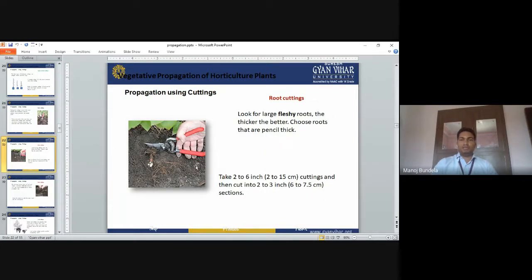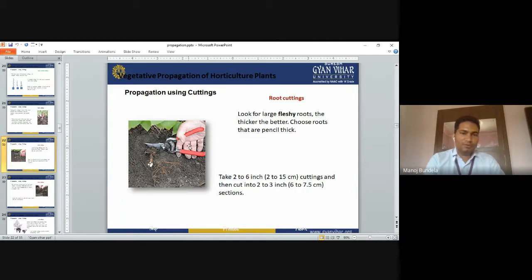Look for large fleshy roots. The thicker the better. Choose roots that are pencil thickness. In stem cutting also, pencil thickness stems we have to use, and in root cutting also, pencil thickness roots we have to select.